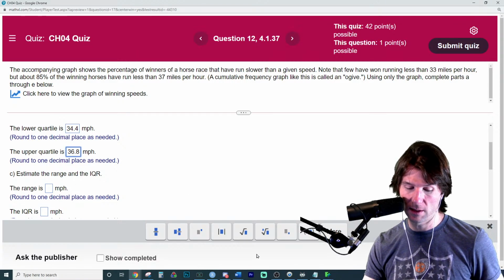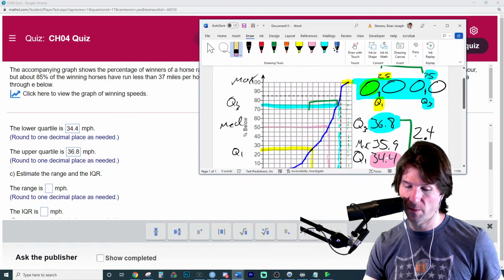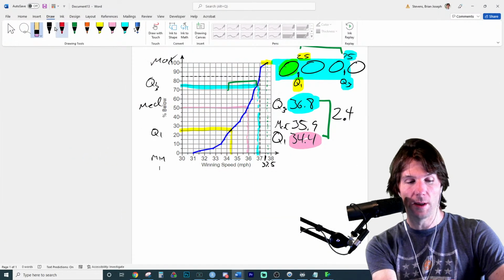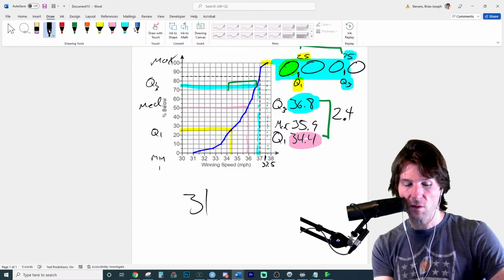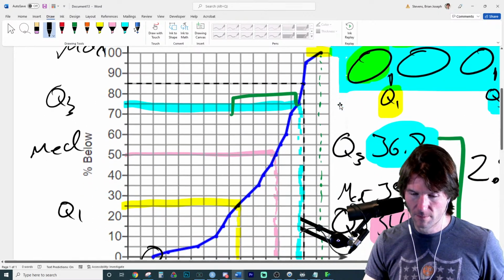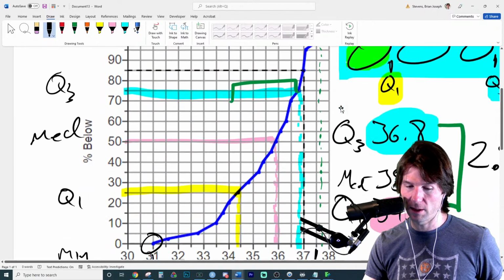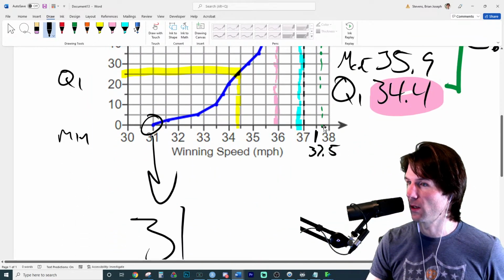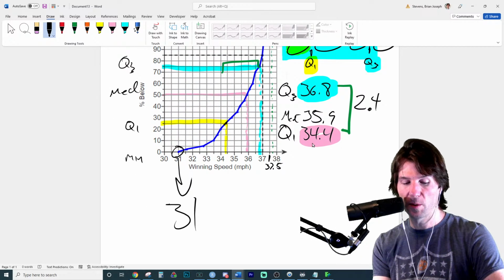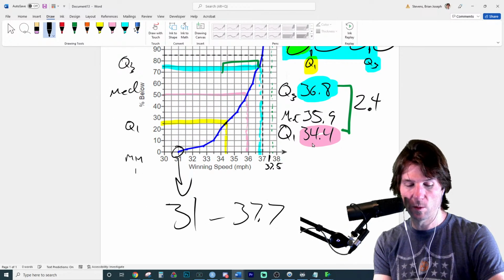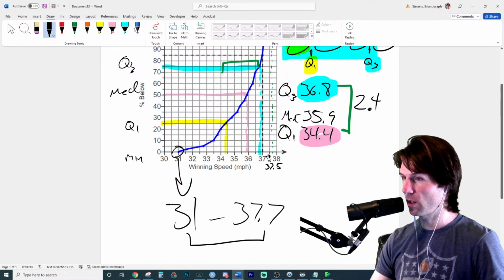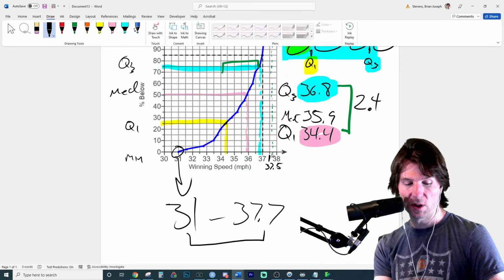The range of the data is, and now we've got to go to the lowest to highest. So this is something we didn't calculate. The lowest is 31. That's this value right there. And then the highest value is 37.7. We calculated that earlier. That's the max right there. So the data goes from 31 to 37.7, from the min to the max. That's the range.